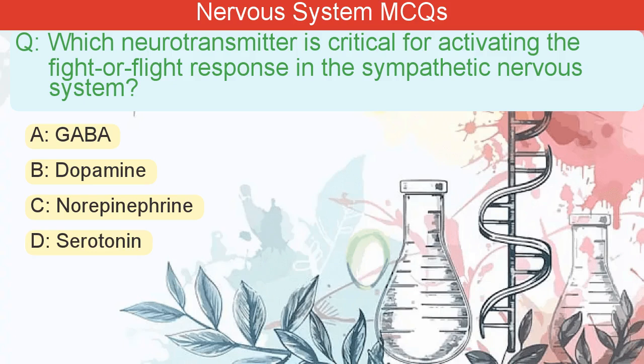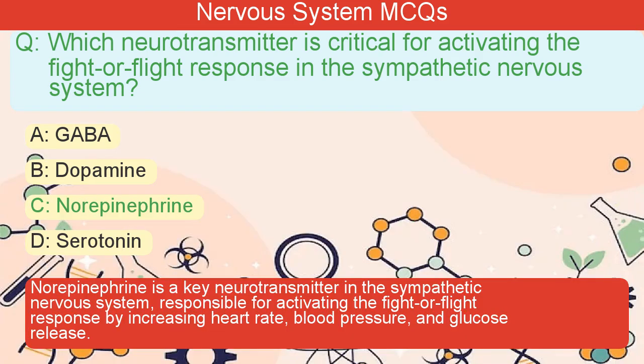Which neurotransmitter is critical for activating the fight or flight response in the sympathetic nervous system? A. GABA. B. Dopamine. C. Norepinephrine. D. Serotonin. The correct answer is C. Norepinephrine is a key neurotransmitter in the sympathetic nervous system, responsible for activating the fight-or-flight response by increasing heart rate, blood pressure, and glucose release.